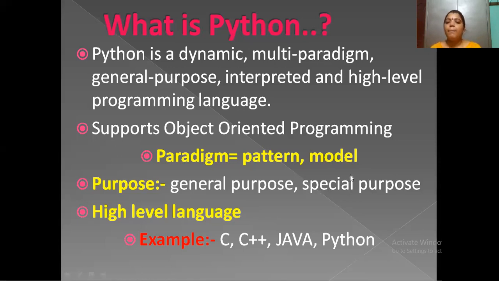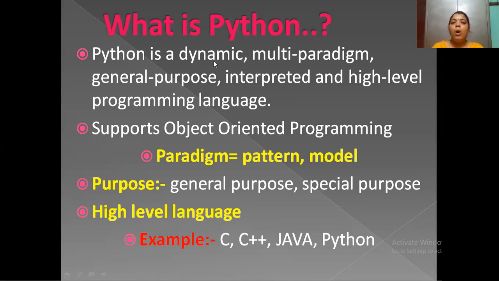For that purpose, we use this special purpose language. For example, take COBOL. COBOL is used to develop business applications. So this is all about special purpose language.